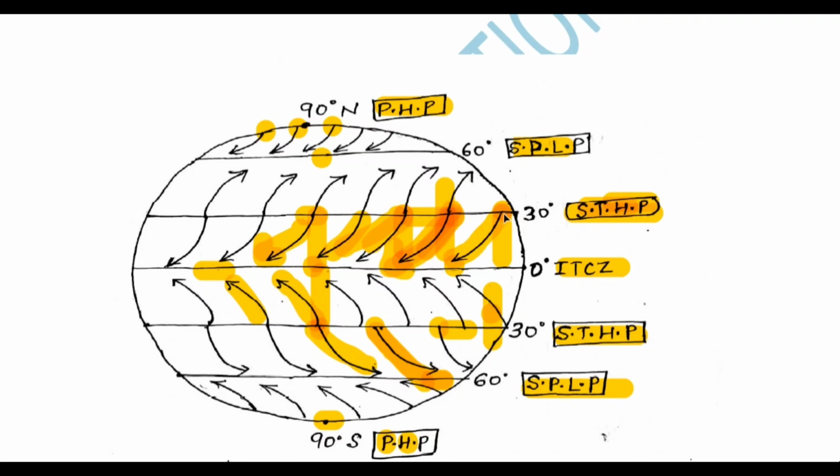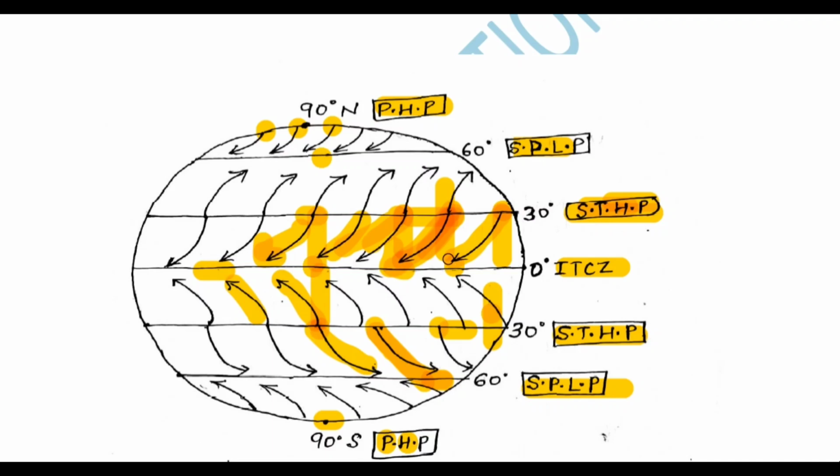Okay, so from 30 degree north and 30 degree south, the winds try to move from high pressure to low pressure. Why? Because near the equator, or 0 degree, there is low pressure, and near 30 degree south and 30 degree north there is high pressure. So the movement of the air will be 30 degree south to 0 degree, and 30 degree north to 0 degree.